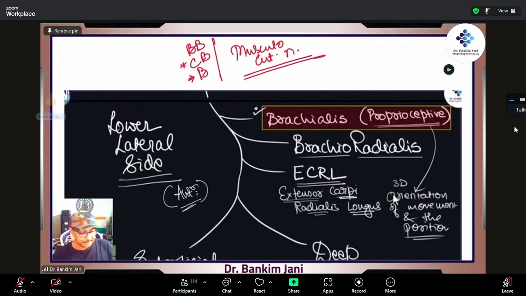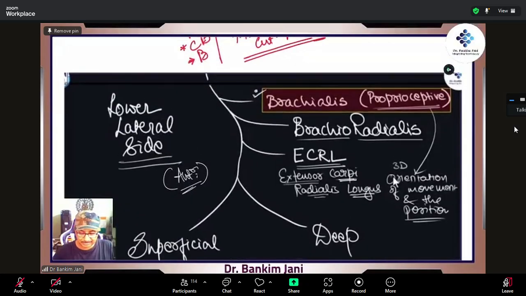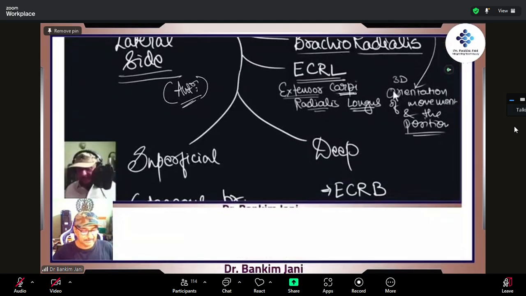So this is ECRL. Then it divides into superficial and deep branches. Now it has given muscular branches to brachialis, brachioradialis, and ECRL, extensor carpi radialis longus, goes still down, and then it divides into superficial and deep.